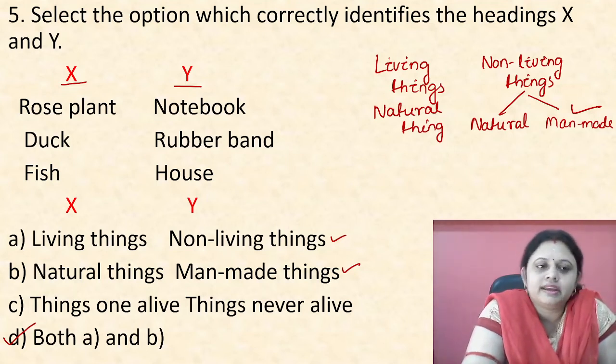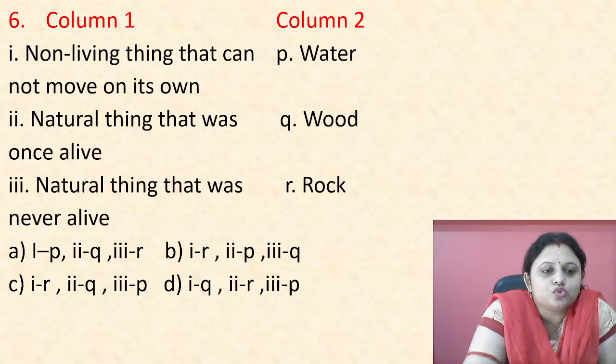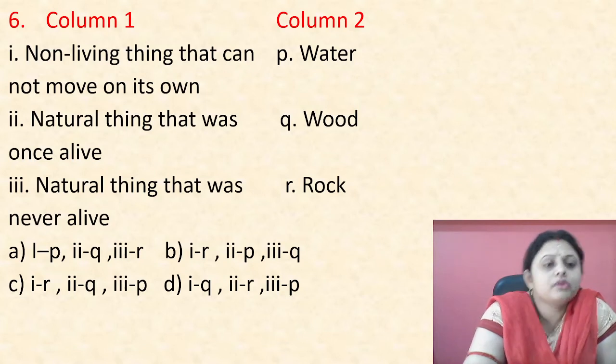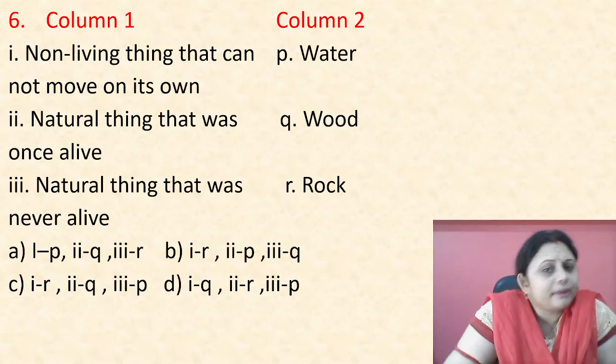Okay, next, column 1, column 2. In column 1: non-living things that cannot move on their own; natural thing that was once alive; natural thing that was never alive. And in column 2: water, wood and rock. So we have to match the columns.